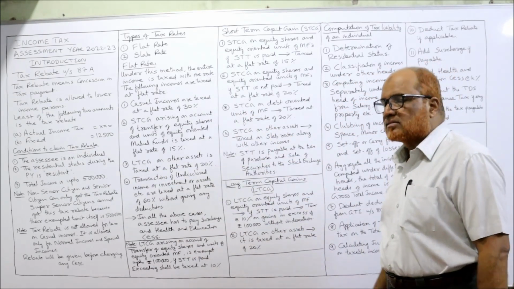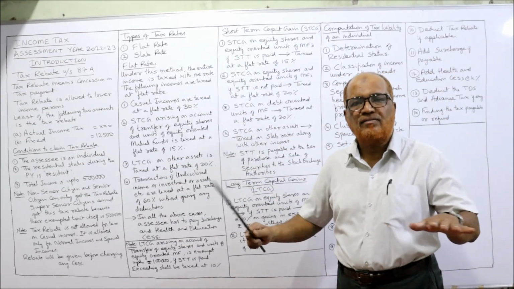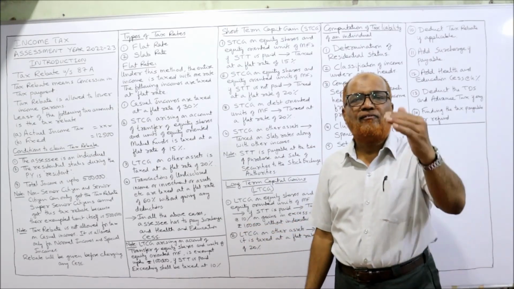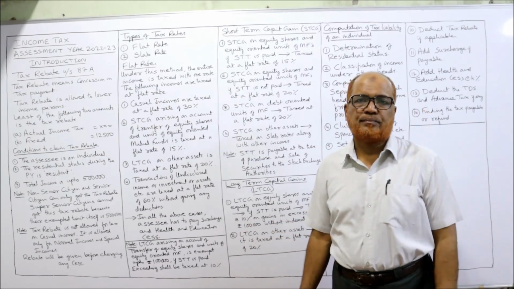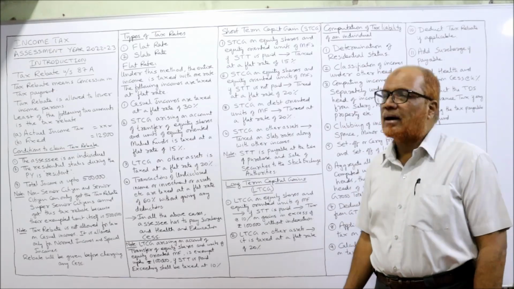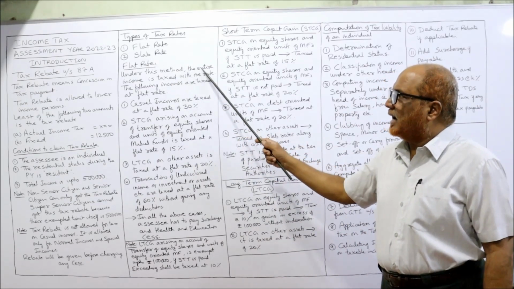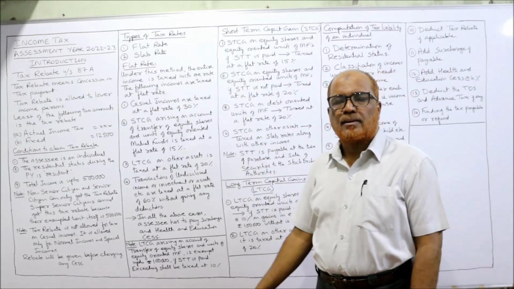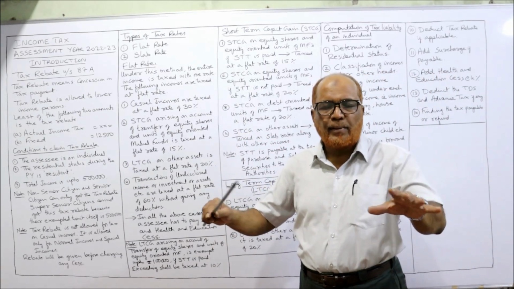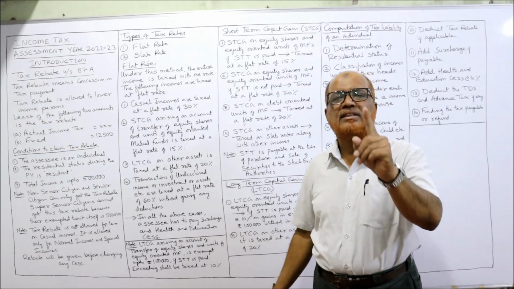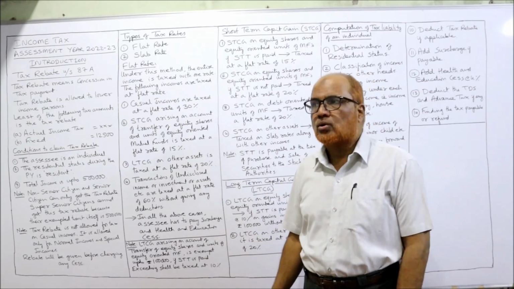Now, types of tax rates. Income tax has classified the tax rate into two types: flat rate and slab rate. First of all, we'll discuss about flat rate. Under this method, the entire income is taxed with one rate. The complete entire income is taxed with a single rate, that is called flat rate.